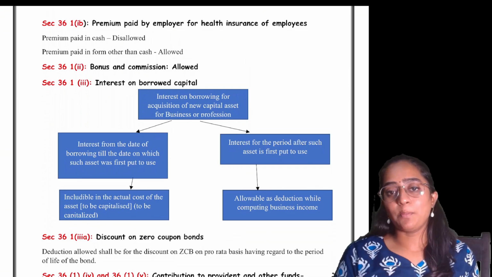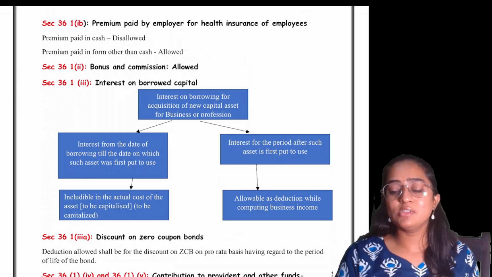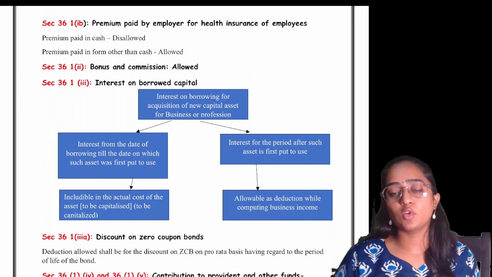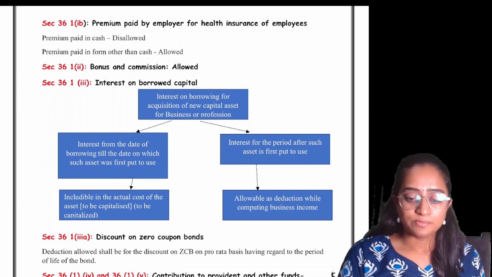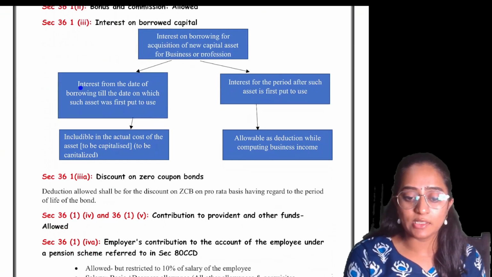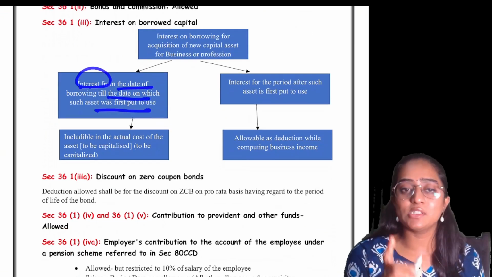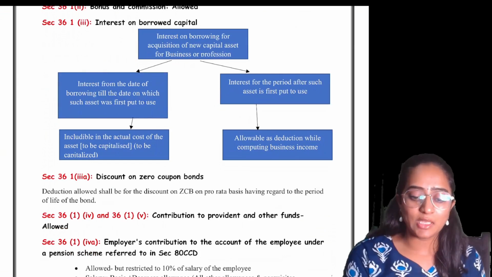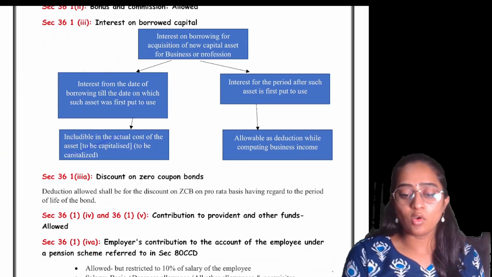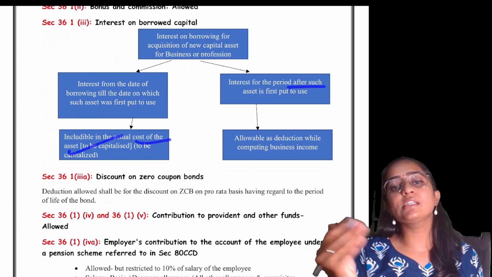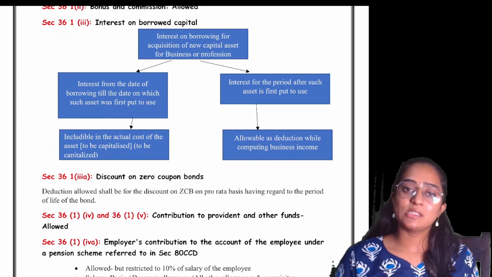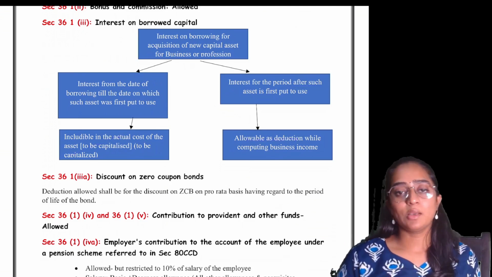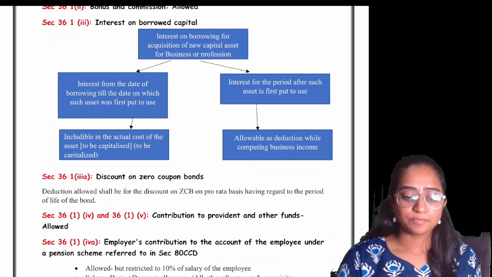After the asset has been capitalized or recorded in the books of accounts, you transfer the interest to the P&L account as revenue expenses. Clear? Interest from the date of borrowing till the date it is first put to use, till the date it has been capitalized, is included in the cost of the asset. Interest after such a period, once capitalization is done, is allowable as deduction while computing your business income, nothing but your allowable expenses.